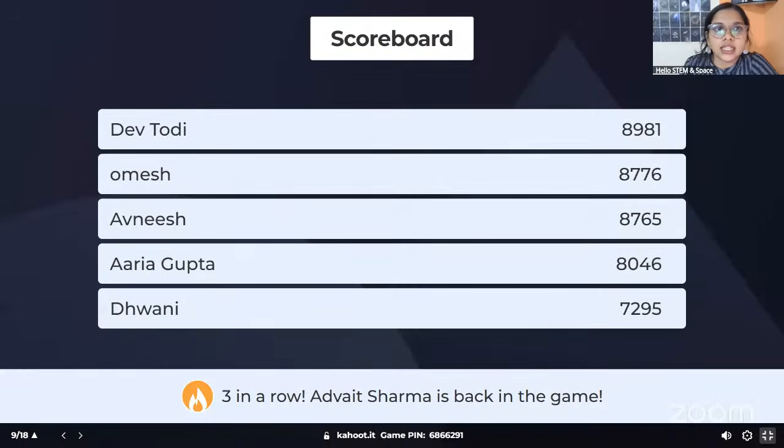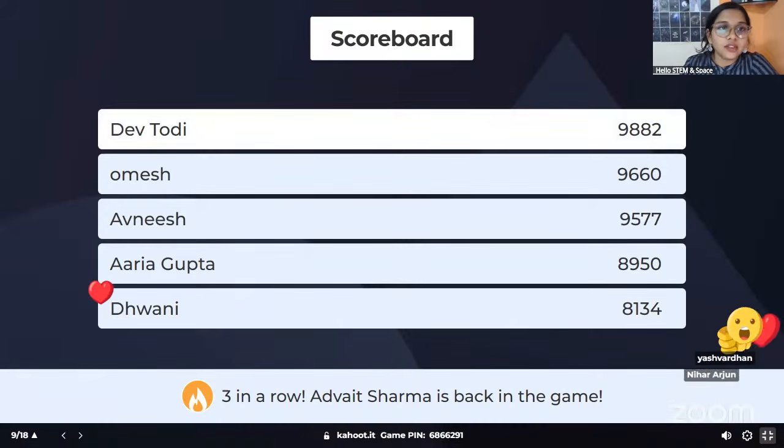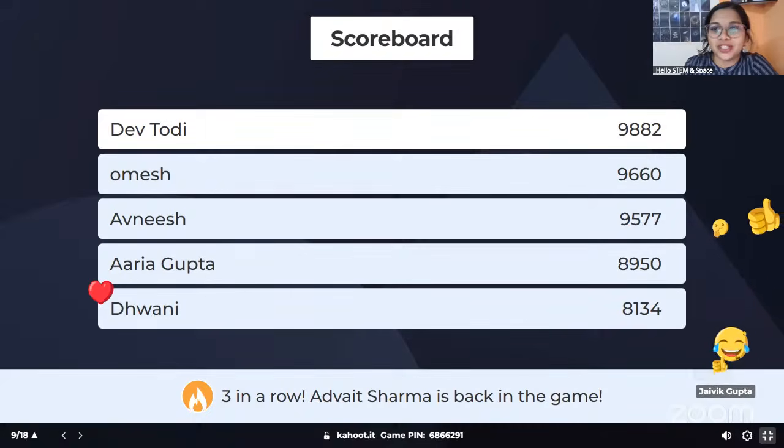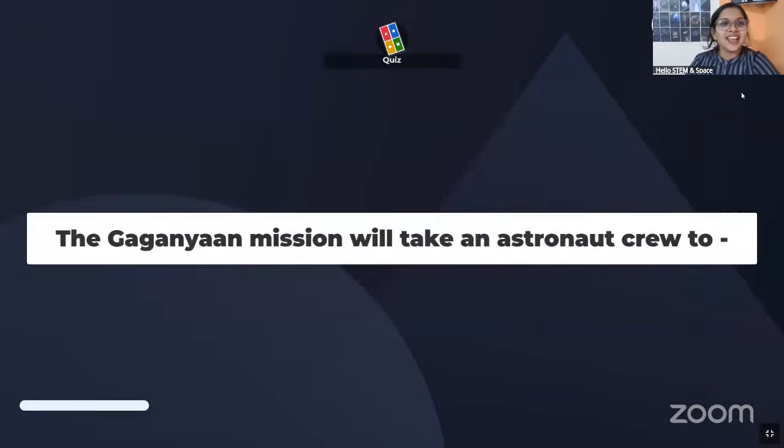Let's quickly see the scoreboard. Now there is no change. Dev is still leading, followed by Umesh, Avnish, Arya, Dhwani. And Advait Sharma is back in the game, 3 correct answers in a row. Very good, everyone. Keep it up. Dev is still leading. He's not moving from his first position. So everyone, try and give the correct answer as fast as you can. Yeah, let's bring some competition to the game.